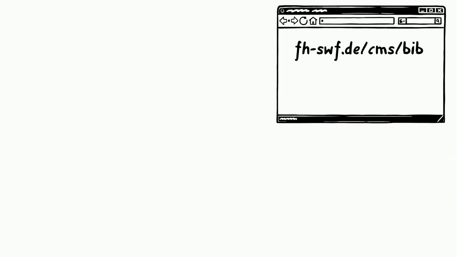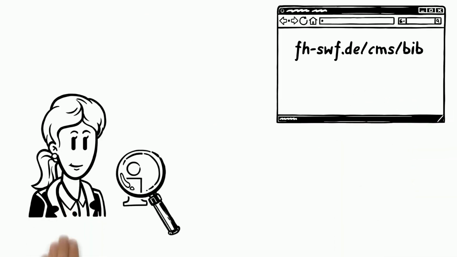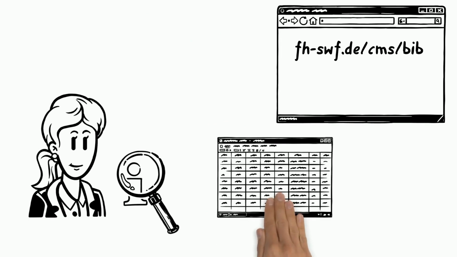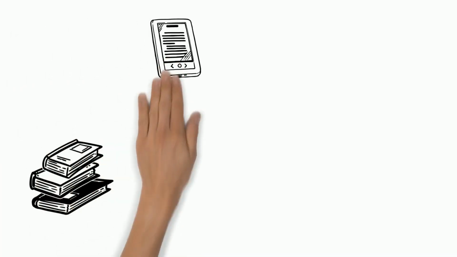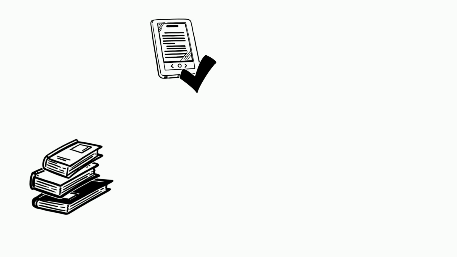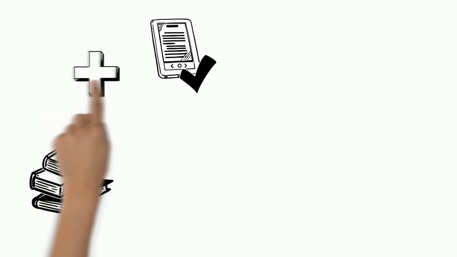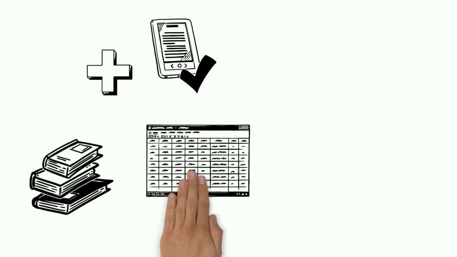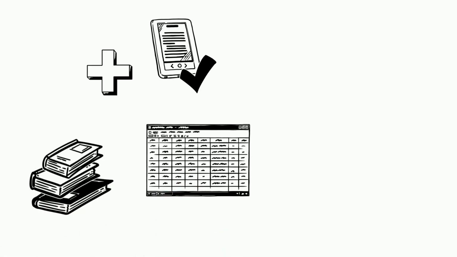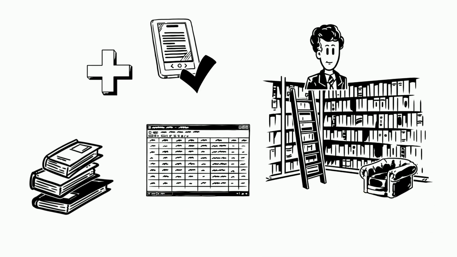Dennis can access the catalog via the library's website or directly via a link. The librarian advises him that he can use various search scopes. In the search scope local media he finds print media. Electronic media can be found via the search scope e-media. Dennis can also combine the search for print and e-media in the search scope all media. Using filters, he can then limit the number of hits and, for example, display only the holdings of his branch library.